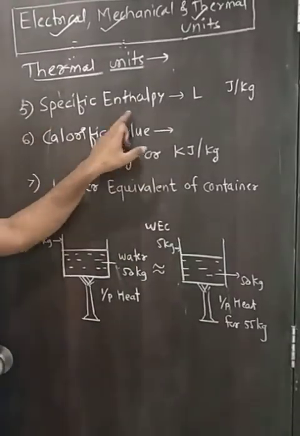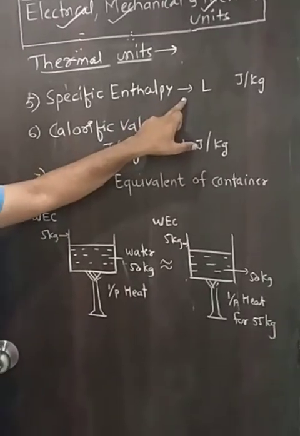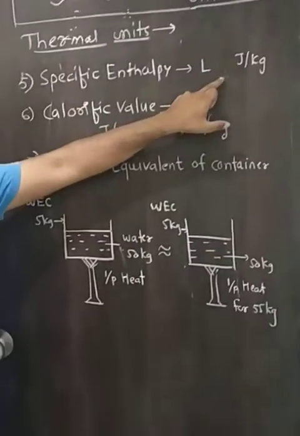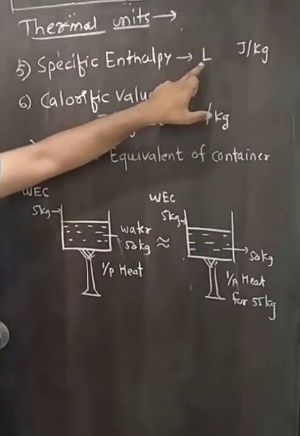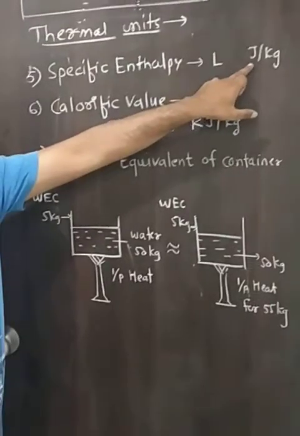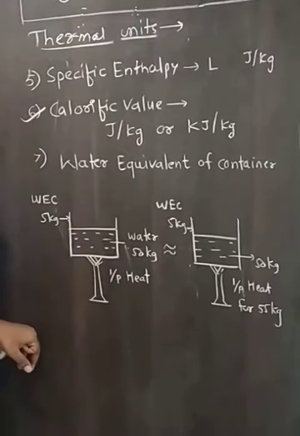Next, specific enthalpy. The amount of heat energy required to change the state of 1 kilogram of substance without change in temperature is nothing but specific enthalpy, and it is denoted by L, and it is measured in joules per kilogram.